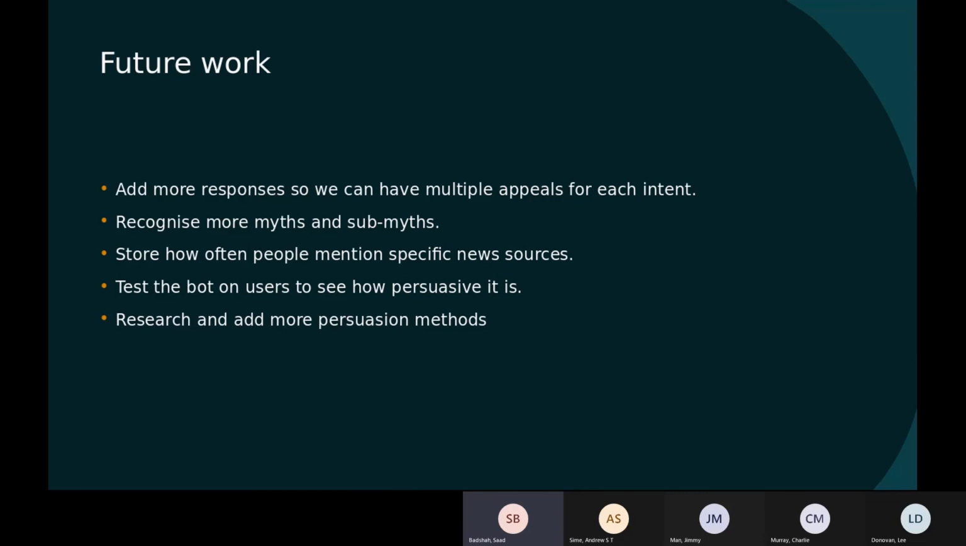Also, we want to add more persuasive techniques. Currently, we have 4 main ones: logical, emotional, credibility, and the reliability of the source the user got the information from. We'll add more persuasive techniques just to give us more variety to persuade the user more effectively.